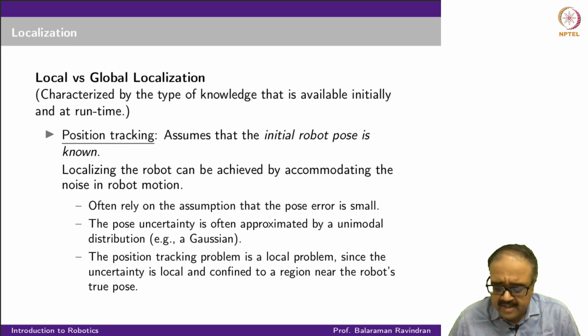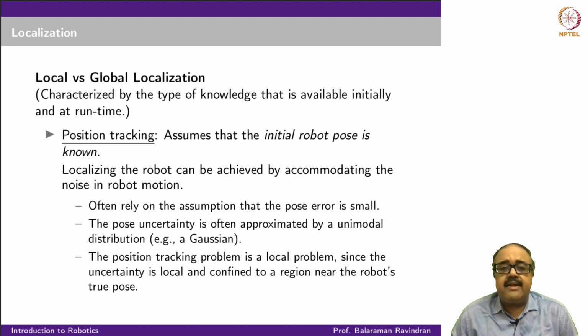Since you assume that you know the true pose, the uncertainty is confined to a small region near the robot's true pose. These are cases where you can use a Kalman filter very effectively with a single Gaussian, or even an extended Kalman filter.